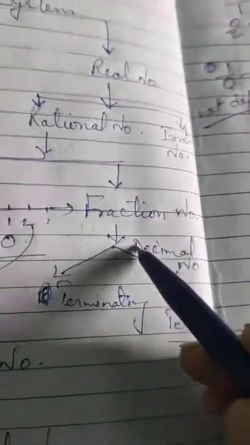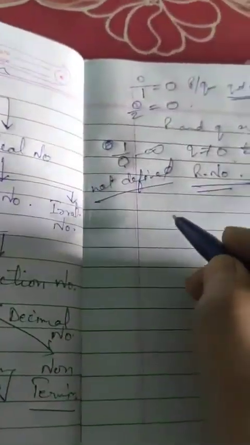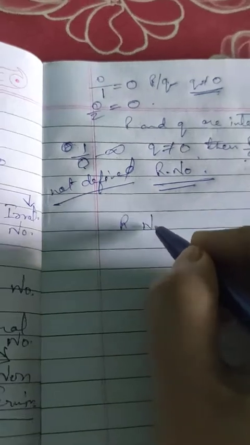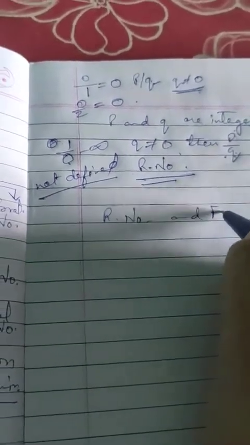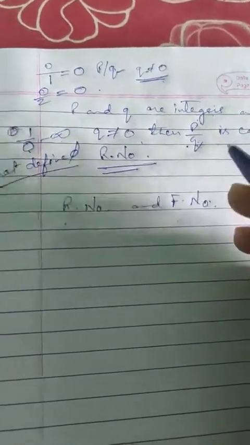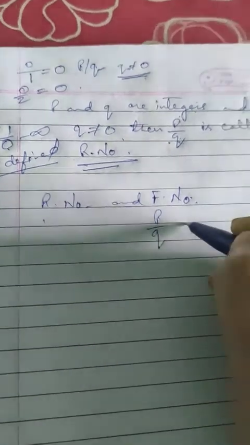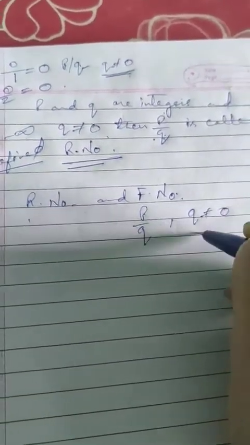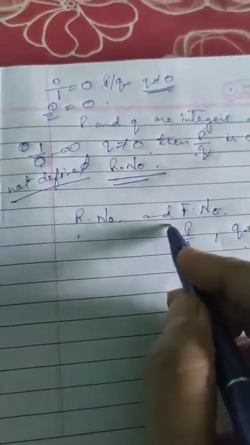And you know the fraction definition. There is a difference between rational numbers and fractional numbers, children. A rational number is in the form of p by q, and a fractional number is also written in the form of p by q, and q not equal to 0. But what is the difference, children?